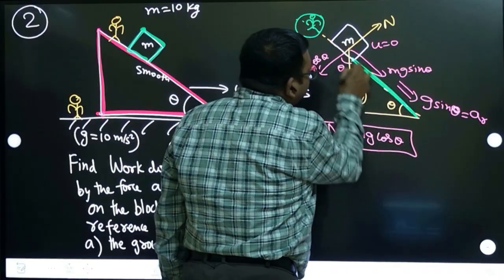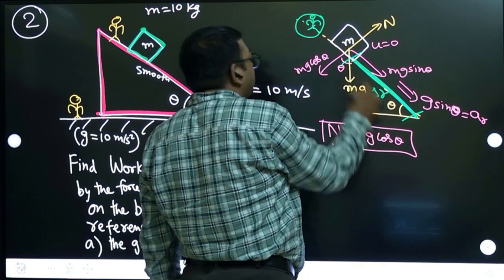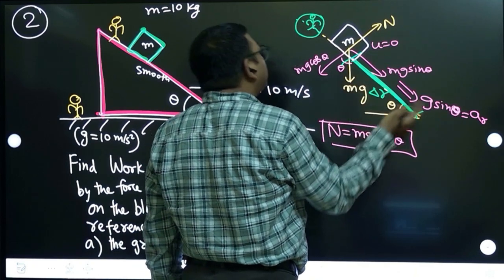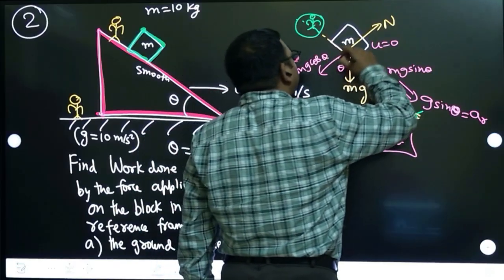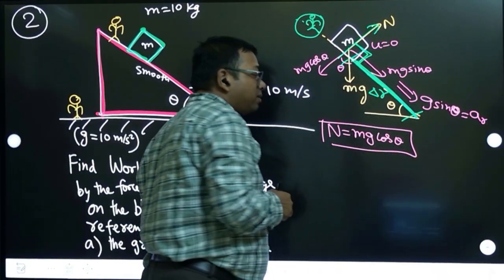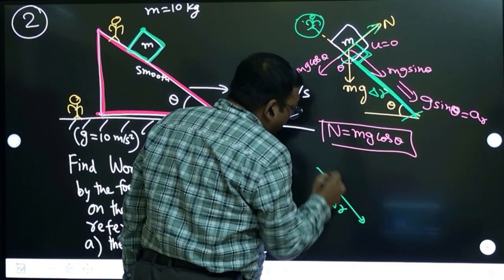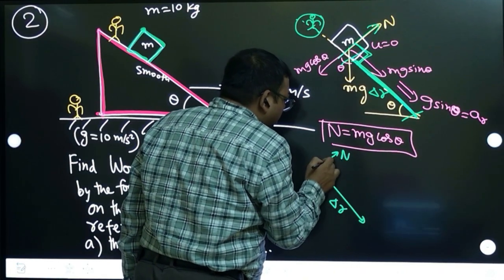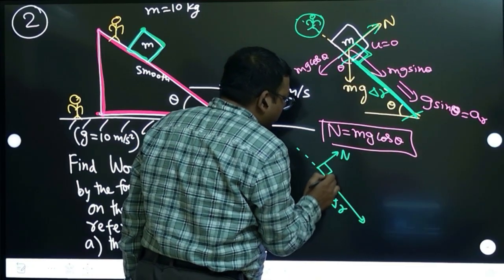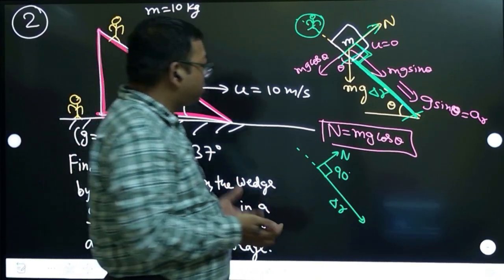Let us say some displacement delta r happens, we can calculate that, but the normal force is perpendicular to this displacement. Yes, because the body is displacing in this direction, and this normal is perpendicular to this displacement. So then we don't have to calculate, because we know it is 0.